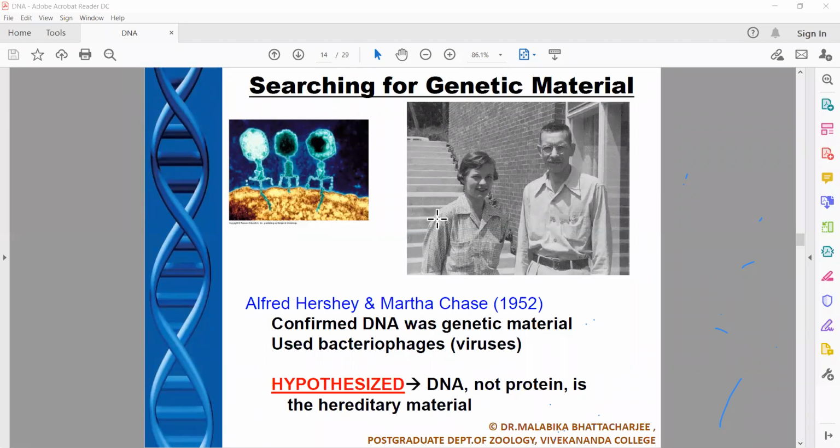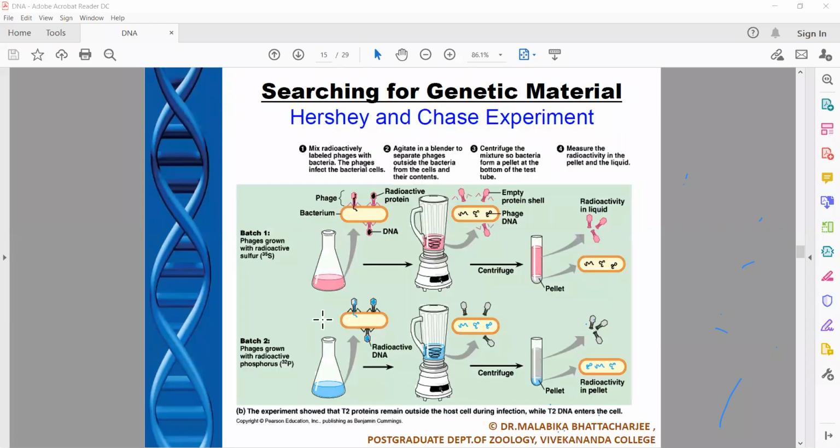that was used by bacteriophages. Bacteriophages are nothing but viruses which can kill bacteria. So even viruses have DNA as genetic material, and they transfer this material into the bacteria, killing them. So they clearly proved again, so this was the second time it was proved, that DNA is the hereditary material.